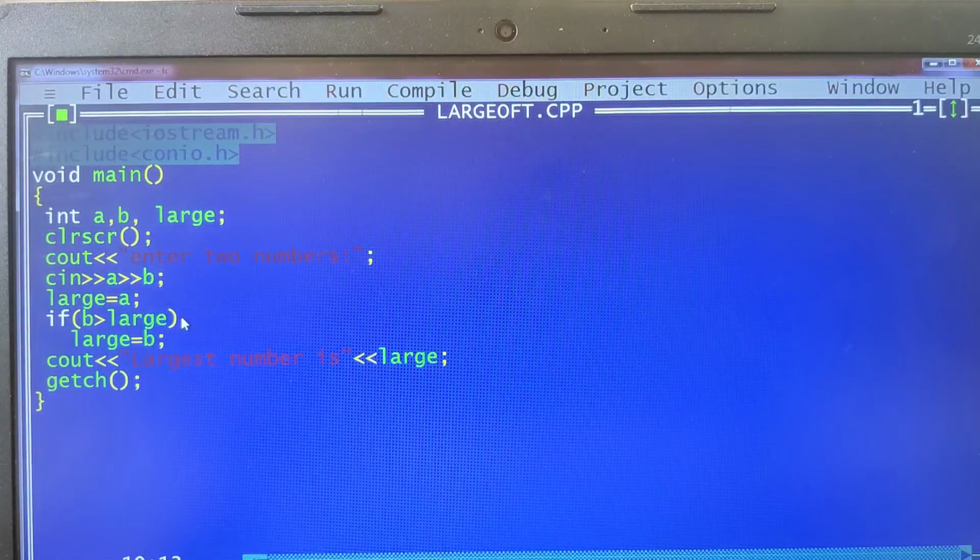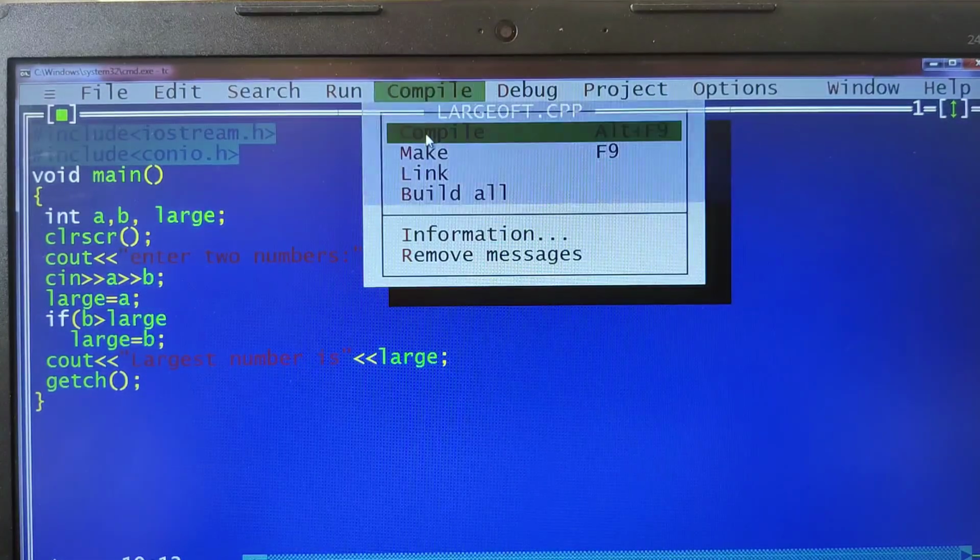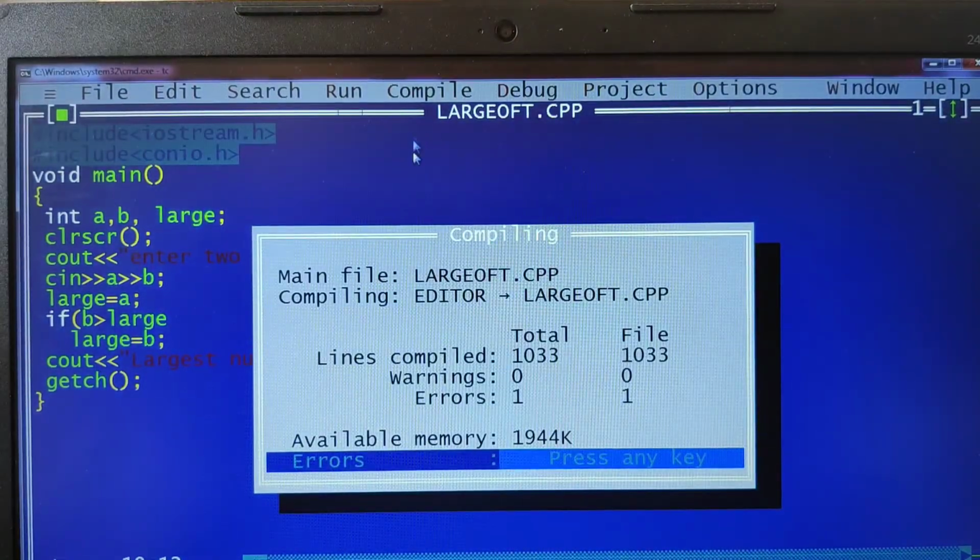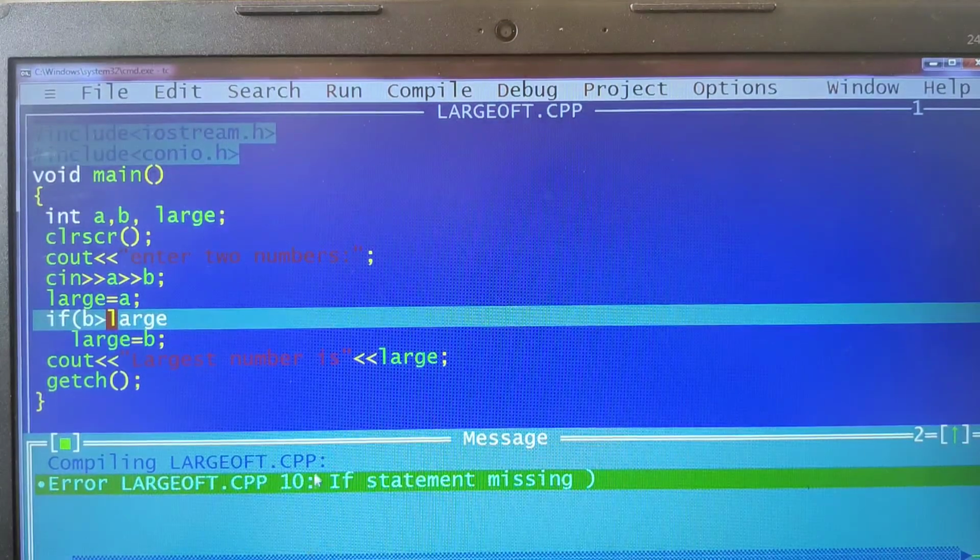Now just look at this. I have removed this bracket. As per the syntax of a simple if statement, what? If followed by the bracket, followed by the condition, and I should have a closing parenthesis. Am I right? Now I'll compile. It is showing me one error. Click on that. What is it showing here? At line 10, the if statement is missing a bracket.